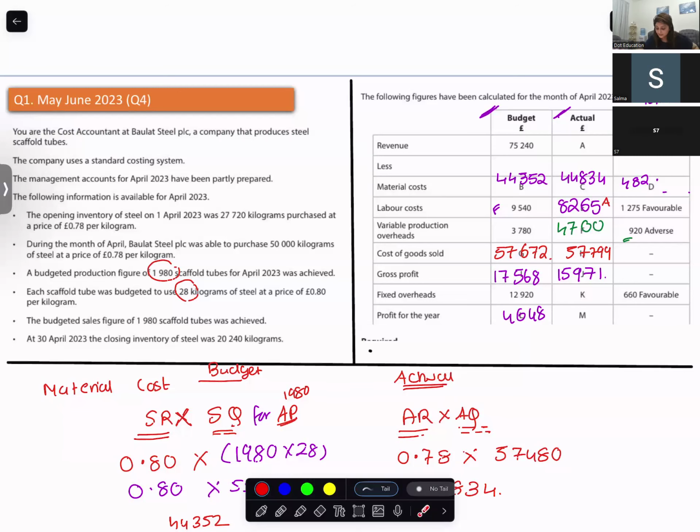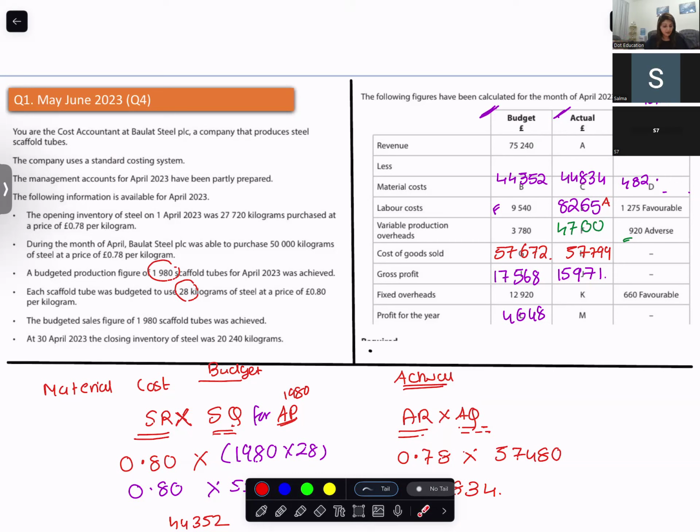One minute. Budgeted was 75,240. And actuals you don't know. The variance is adverse. Okay, so you add it. That means you expected to sell at a higher price, but you sold at a lower price. When will you get adverse? When you sell lesser. Are you with me?